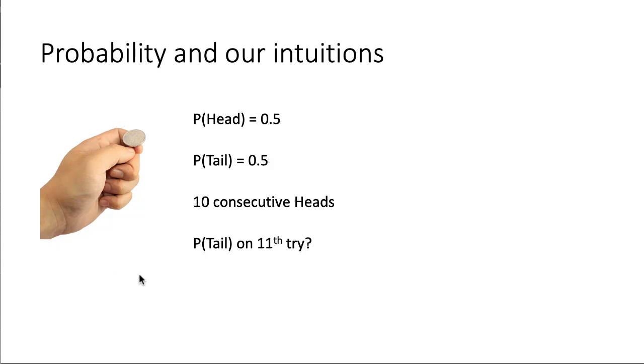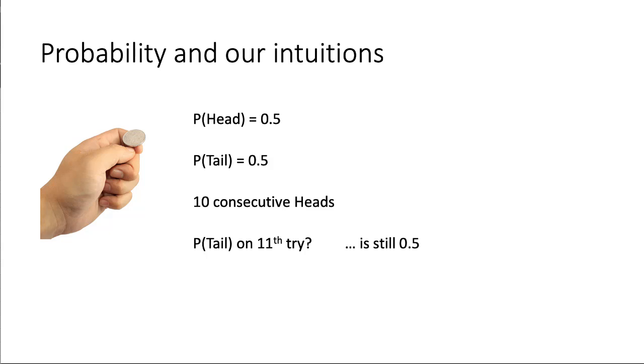Now, many people would think that the probability of it coming up tail on the 11th try is now higher than 0.5. Why? Because heads and tails are supposed to be equally likely. Heads has turned up so many times, so it's about time that a tail turned up, right? And a lot of people who gamble obviously fall prey to this misconception. In reality, of course, it's a fair coin, and of course, fair or not doesn't matter.